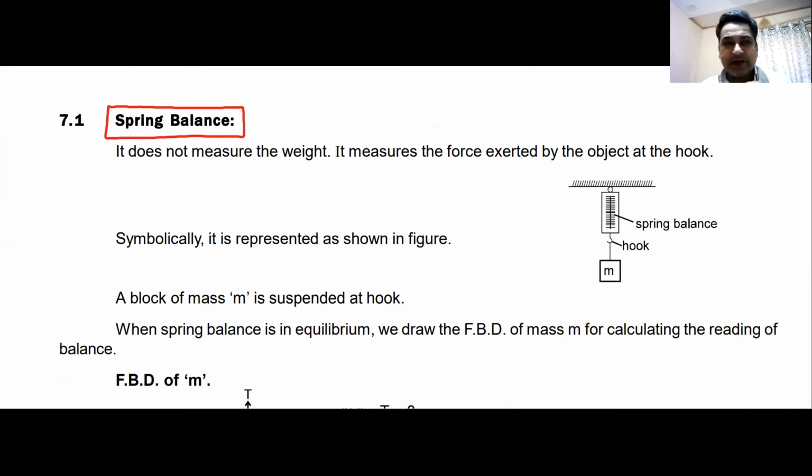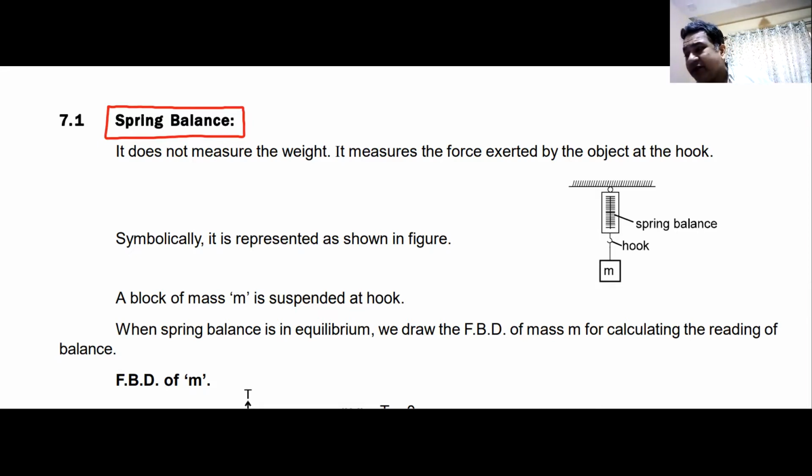If someone is sitting on top of it, they push the weighing machine down, and the weighing machine pushes back up. The weighing machine only measures that normal reaction, and in most cases that normal reaction is equal to the weight of the body, and hence we get the weight of the body indirectly using a weighing machine.